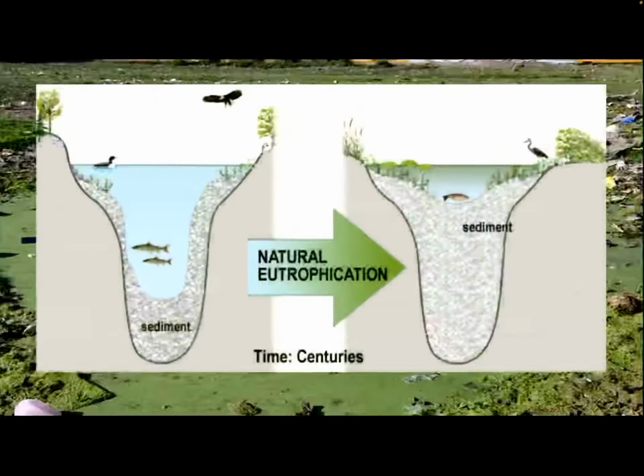This image is an example of natural eutrophication. This image may be a lake, pond, or reservoir. Over time, bodies of water will naturally fill up with silt and organic matter like dead animals and leaves. This will happen over a long period of time until the body of water no longer exists.